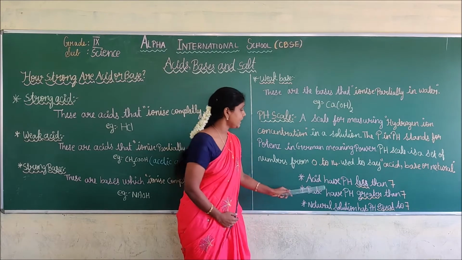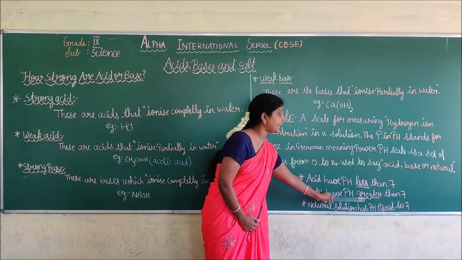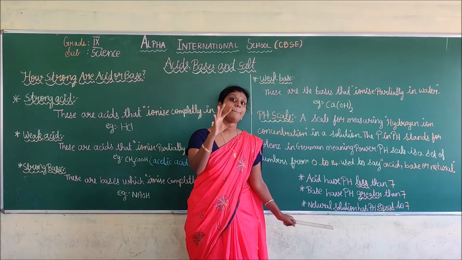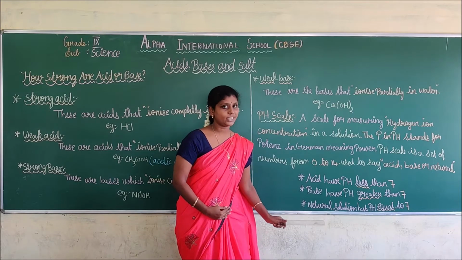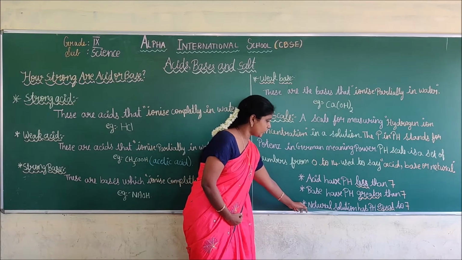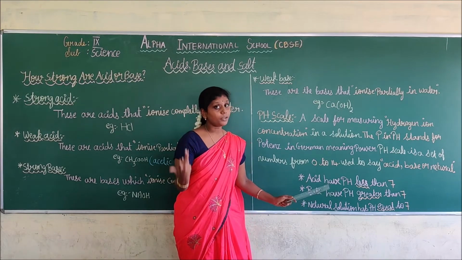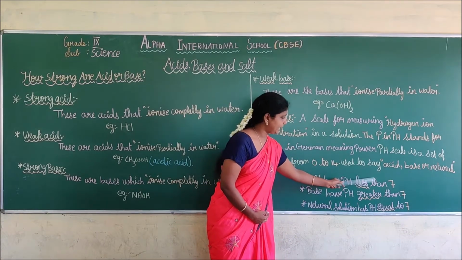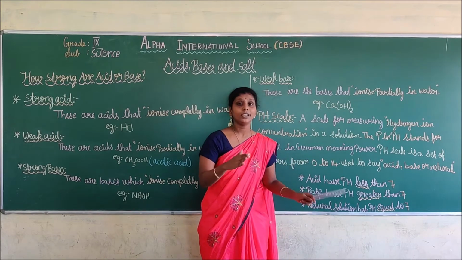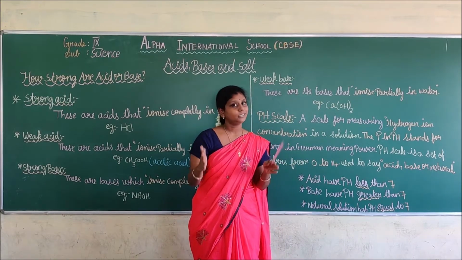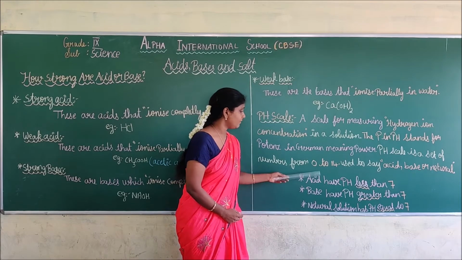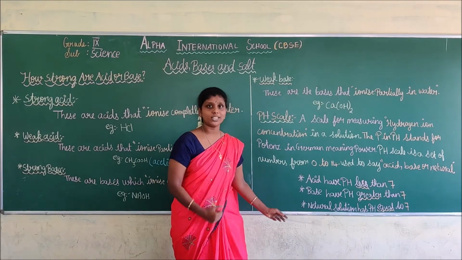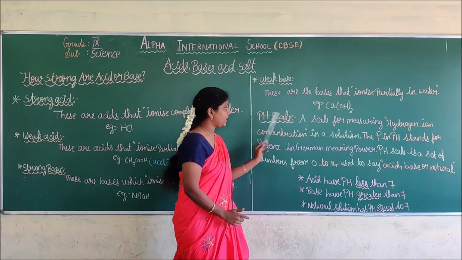Do you understand? Next, bases have pH greater than 7. If it is greater than 7, you can confirm some base is present in it. Next, a neutral solution means it won't be acid or base. It is equal to 7. It is not greater than 7 or less than 7. In this way, we can find out whether the given solution is acid, base or neutral by using this pH scale.